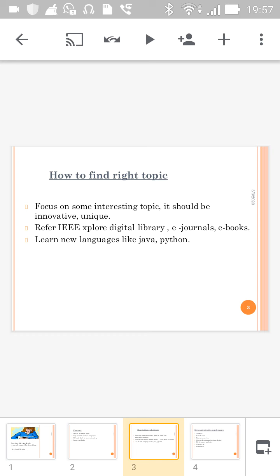In the IEEE Digital Library, a variety of research papers are available from various streams including artificial intelligence, IoT, communication, image processing. So you have to refer to these papers and choose a proper, interesting topic so that you can complete your research paper within a stipulated period of time.